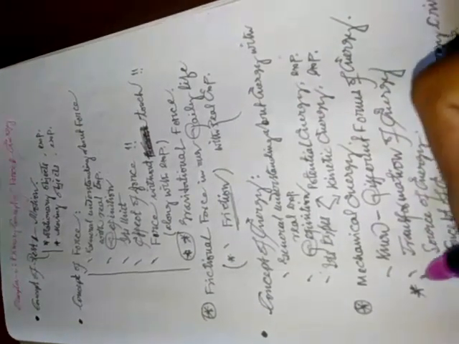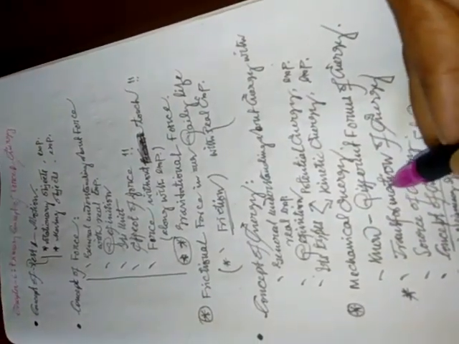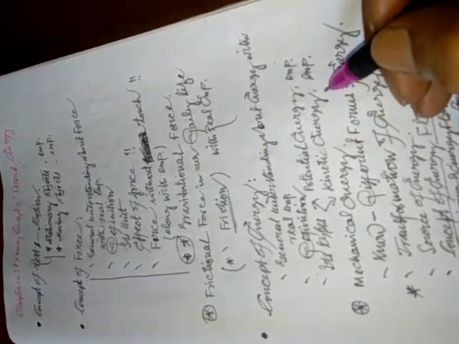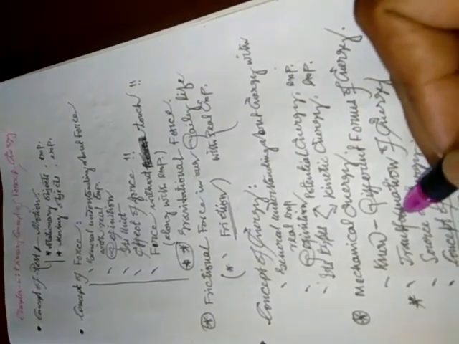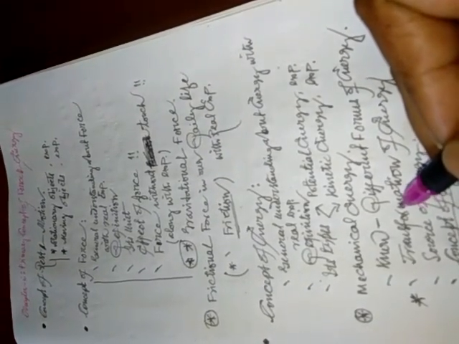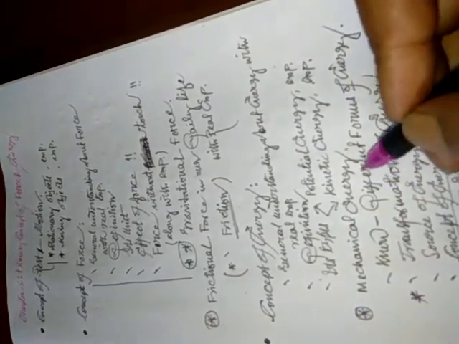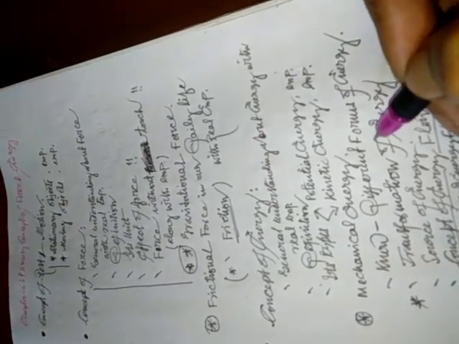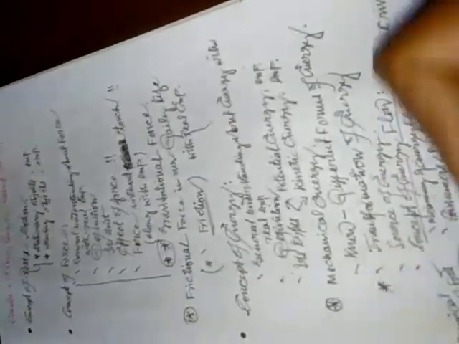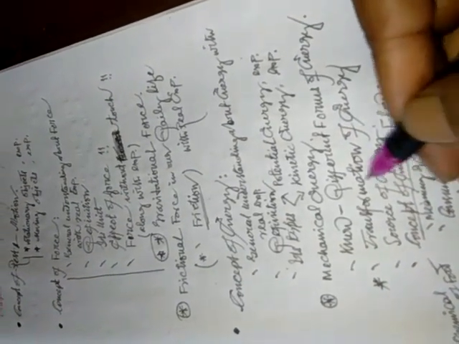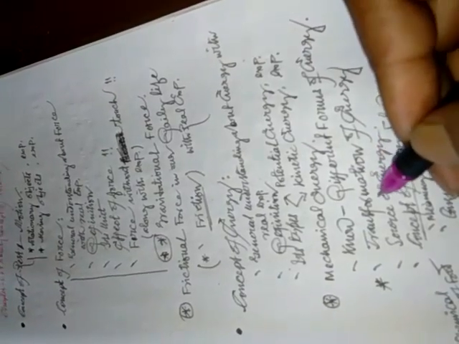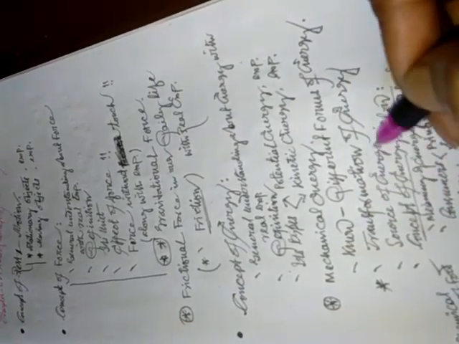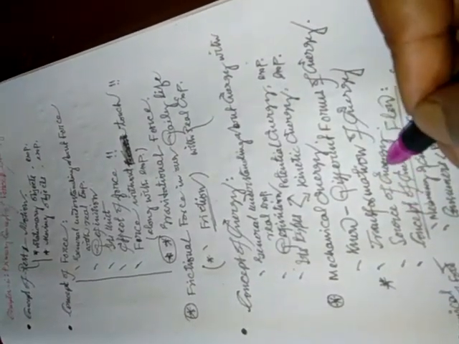Thereafter, the transformation of energy. This one is very important. Transformation of energy means we can easily convert any energy to another kind of energy. For example, the solar energy into the chemical energy and such as. Then the source of energy. So what are the sources of energy? That means from where we can get the different types of energy. We will learn under this subtopic.